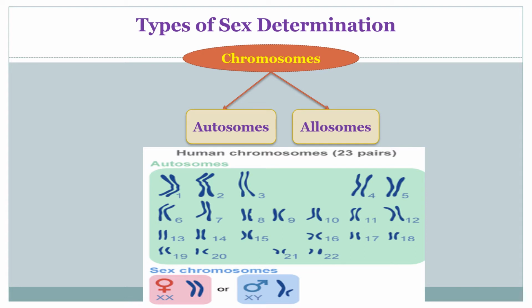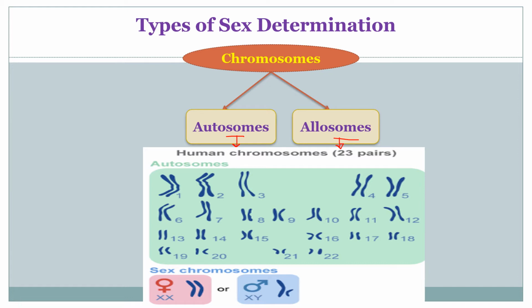Next, let's go for the types of sex determination. Before going to the types, let me explain the types of chromosomes first. There are two kinds of chromosomes. The first one is autosomes and the second one is allosomes. Autosomes are also known as somatic chromosomes and allosomes are also known as sex chromosomes. Autosomes are responsible for the body characters, whereas allosomes are responsible for the sex of an organism.